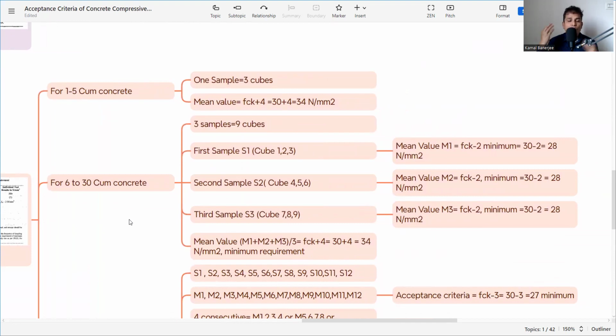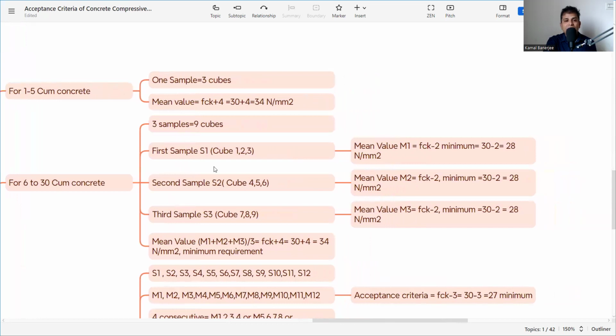Sample 1 has 3 cubes, 1, 2, 3. Sample 2 has another 3 cubes, 4, 5, 6. And sample 3 is 7, 8, 9. So we have 3 samples and we have 9 cubes. Now we need to take the average or the mean. For sample 1, the mean value is M1.